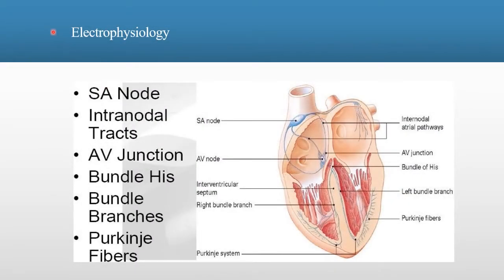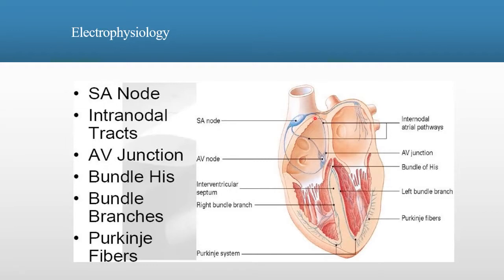Let's discuss electrophysiology. In the superior portion, you will see the Sinoatrial Node, pictured here. The SA node is also called the pacemaker of the heart, and of course it controls the heart rate. It produces an intrinsic rate of 60 to 100 beats per minute.